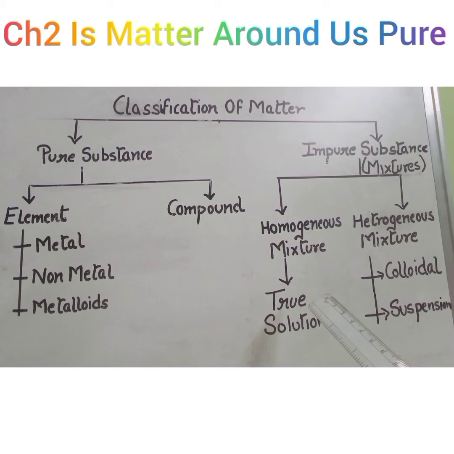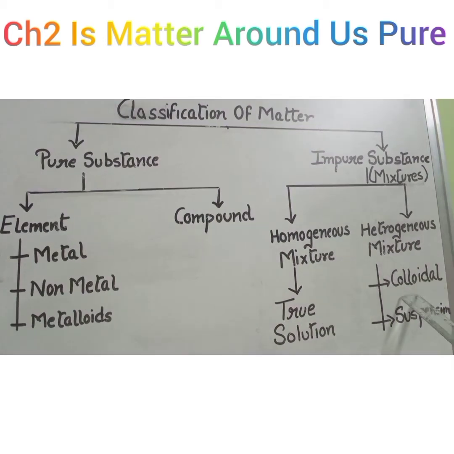The size of the particles is very small, that is less than 10 raised to power minus 9 meter, that is 1 nanometer. A colloidal solution appears to be a homogeneous mixture, but it is actually a heterogeneous mixture. The size of the particles ranges from 1 to 1000 nanometers. Whereas a suspension is a completely heterogeneous mixture, and the particles are larger than 1000 nanometers in diameter.